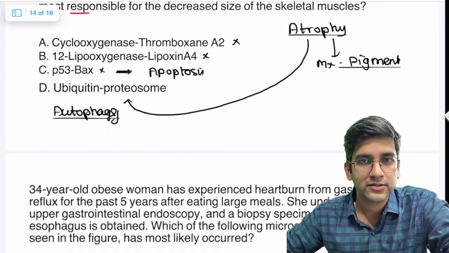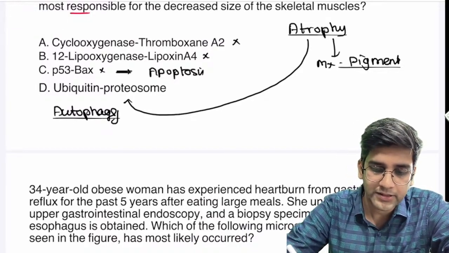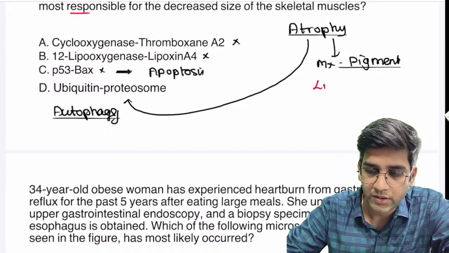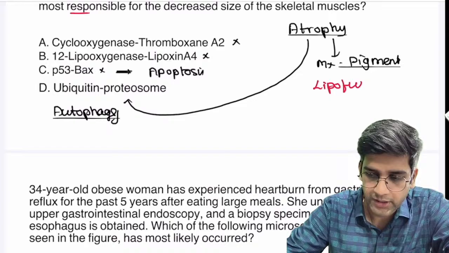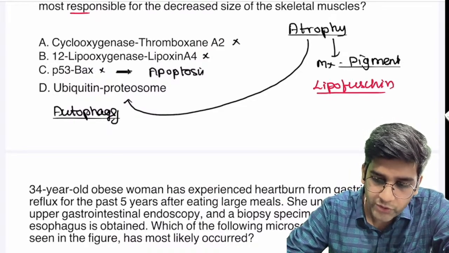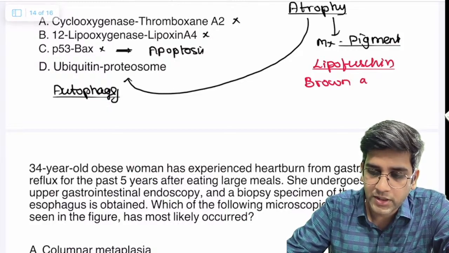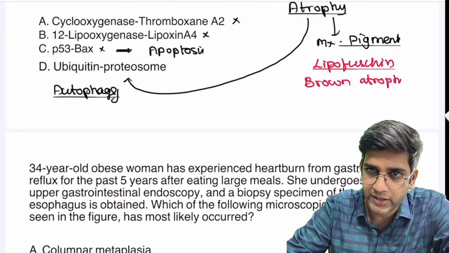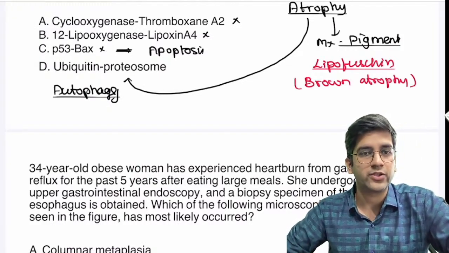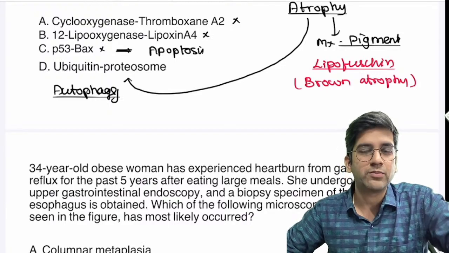What is the pigment? Brown color pigment, like a wear and tear pigment. That's your classical lipofuscin. Great. That's why we always call atrophy a brown atrophy, right? So we use the term brown atrophy because of the lipofuscin granules, right? Amazing. That's an amazing answer. Super. Let's go with one more question.